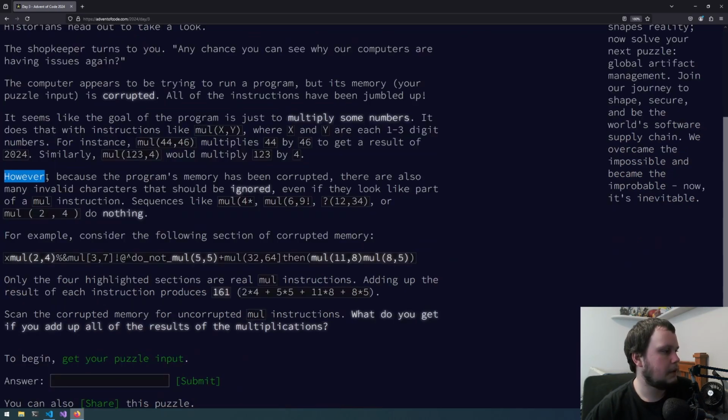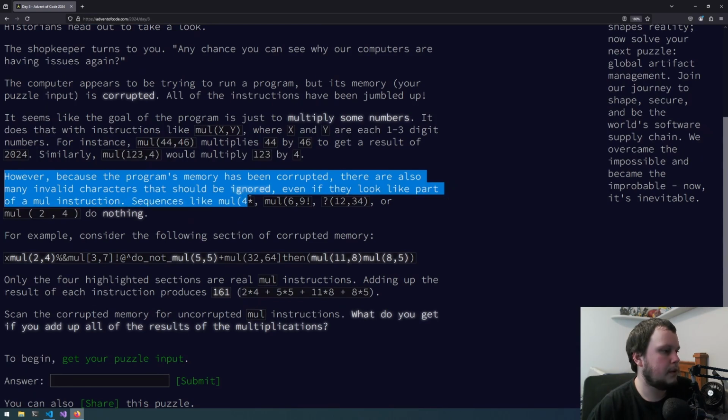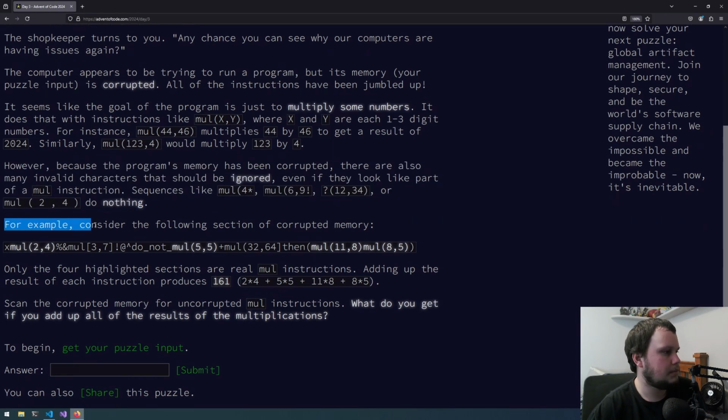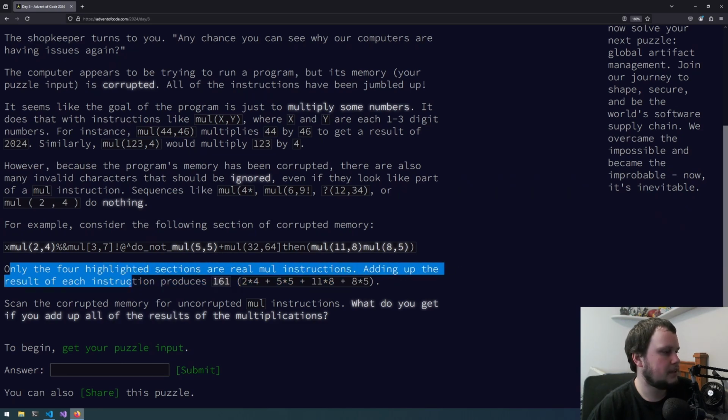However, because the program's memory has been corrupted, there are also many invalid characters that should be ignored. Even if they look like part of a mul instruction, sequences like mul(4*, mul(6,9!, ?(12,34), or mul ( 2 , 4 ) do nothing. So for example, considering the following section of corrupted memory, only the 4 highlighted sections are real mul instructions. Adding up the result of each instruction produces 161, so 2 times 4 plus 5 times 5, and so on.